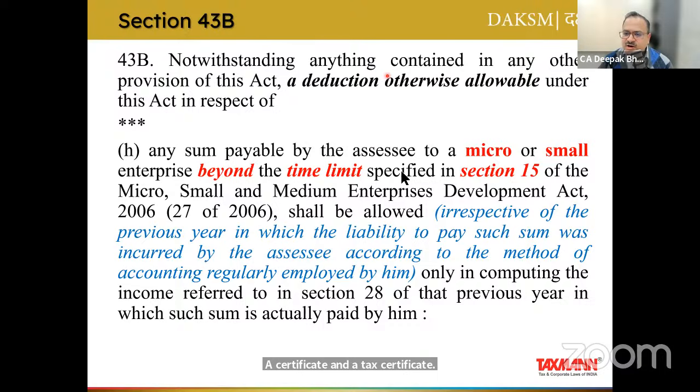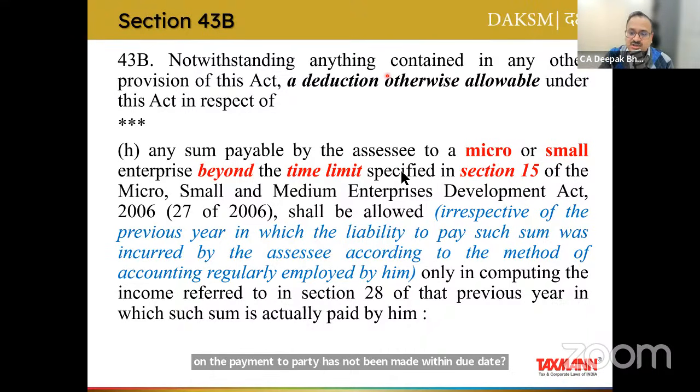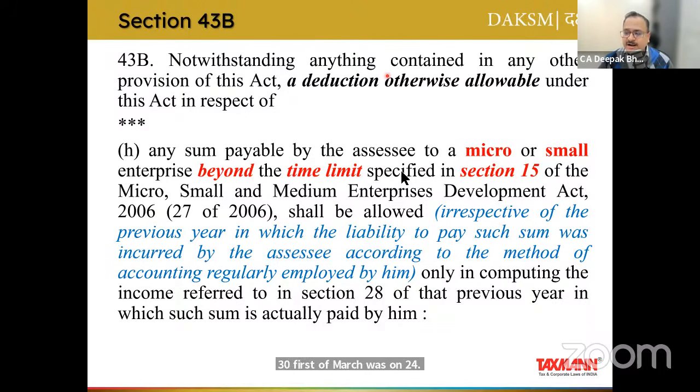Neeraj ji, if the auditor has obtained the MSME certificate from the supplier as external confirmation, is it sufficient for him to report disallowance if payment to the party has not been made within the due date? Again, we need to see whether the payment has been made within the due date. Say there is an outstanding on 31/3/2024, and that entire outstanding as on 31st March 2024 is beyond the due date under section 15.